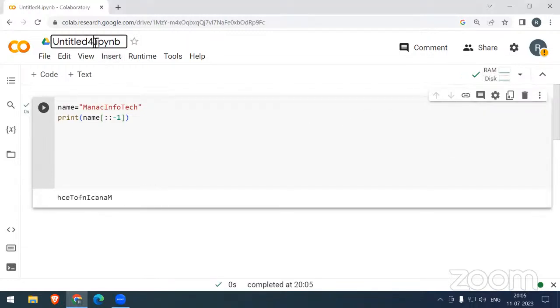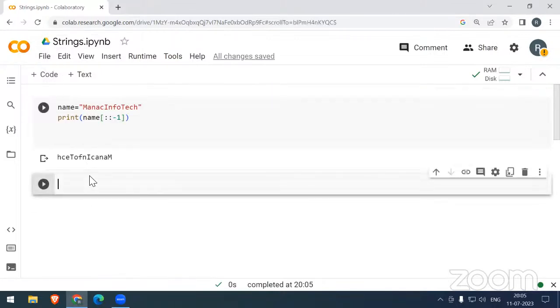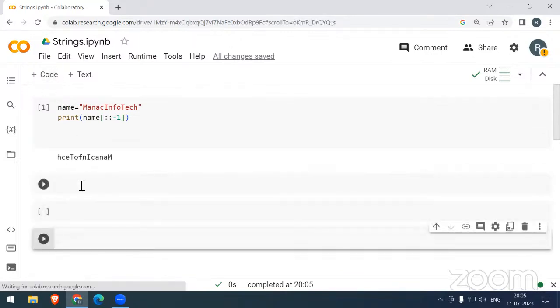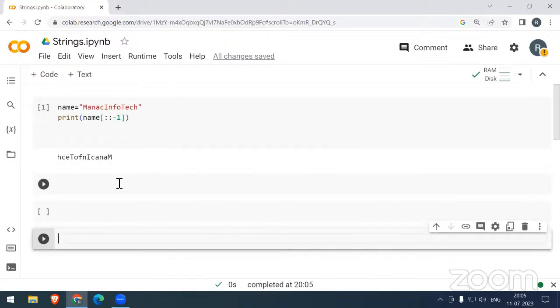Even you can save these strings. Sir, whatever we have learned today, the entire topic you can use in a single document. You can write the code, and the other code, here and here. You can even specify notes also. So the entire concept will be stored like documentation forever. It will be stored in Google Drive.